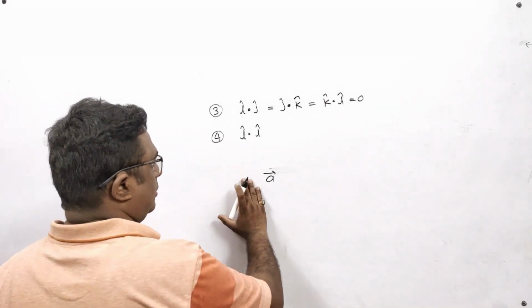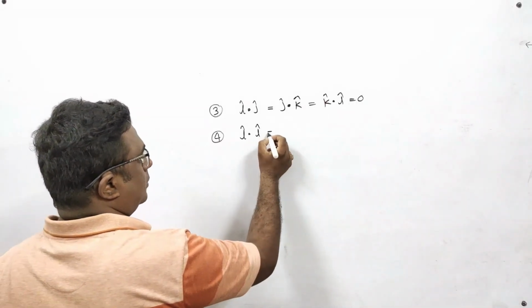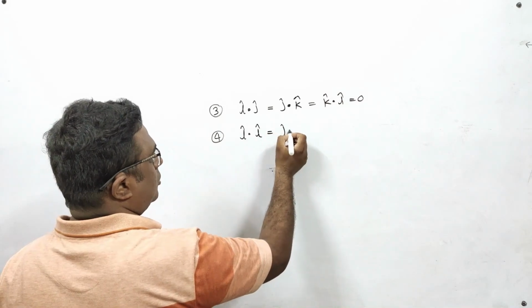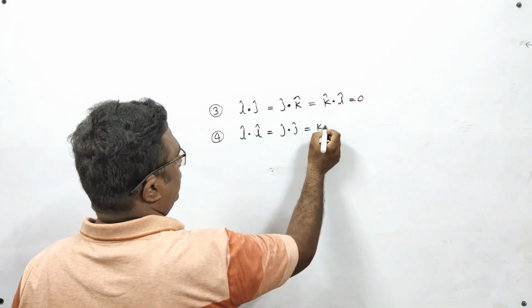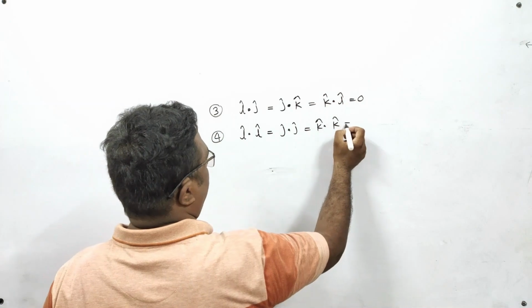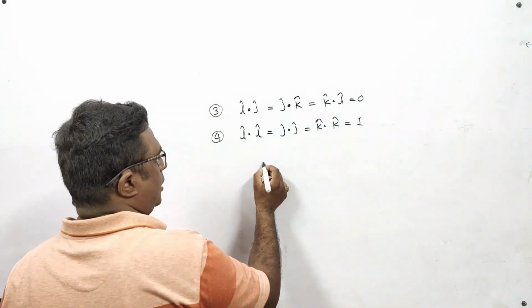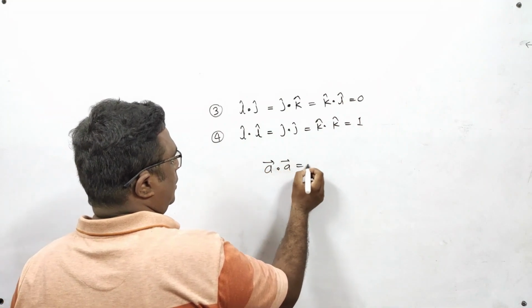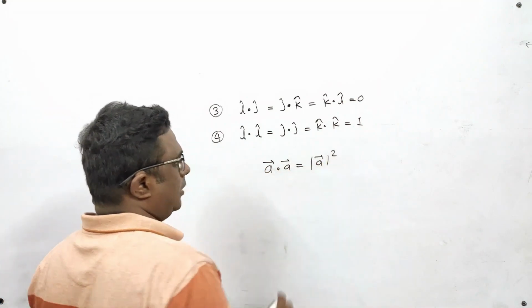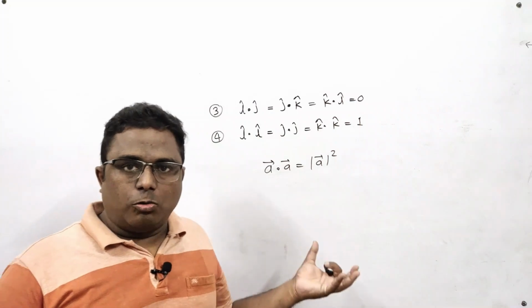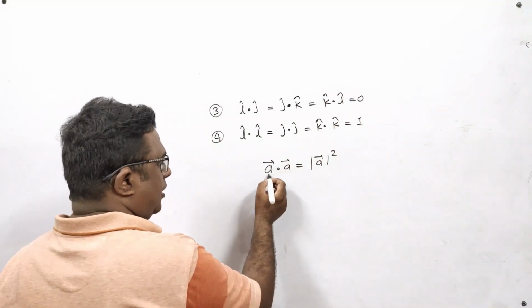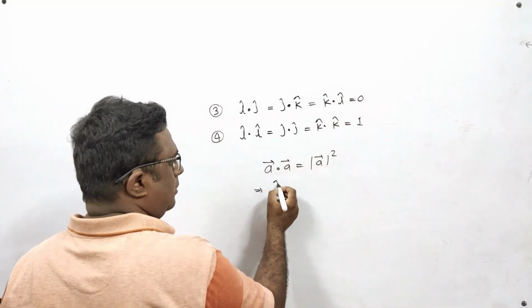Now students, the values of i dot i, j dot j and k dot k are all 1. Why? Because I told you the formula today that a vector dot a vector is equal to magnitude of a vector square. In place of a vector, I am putting i cap.